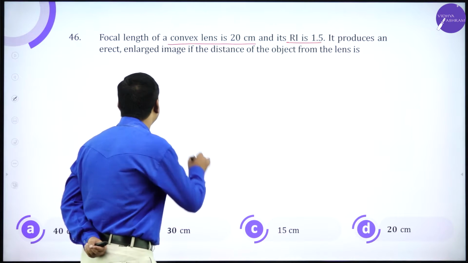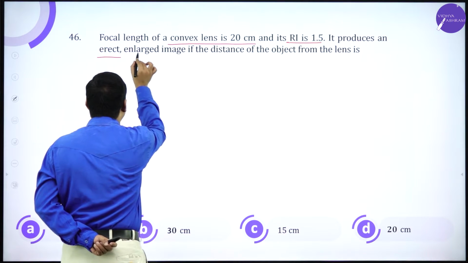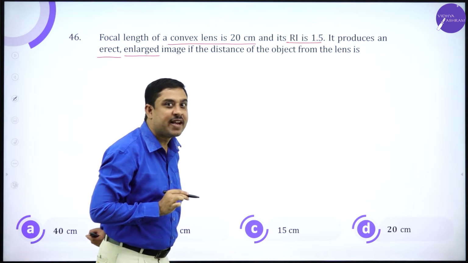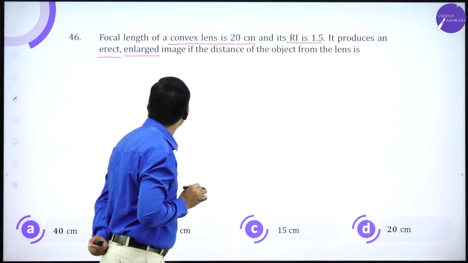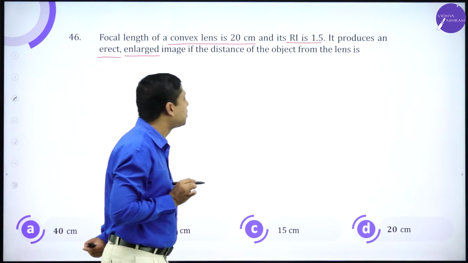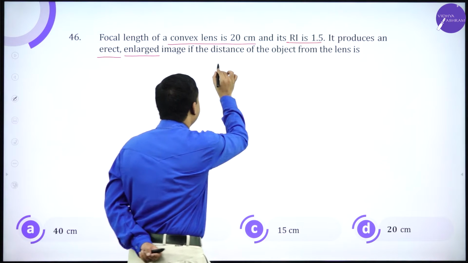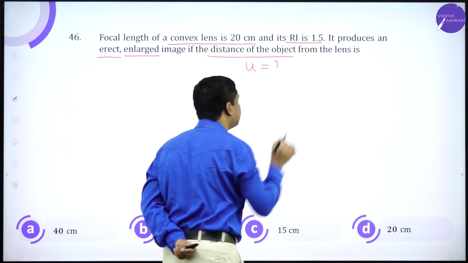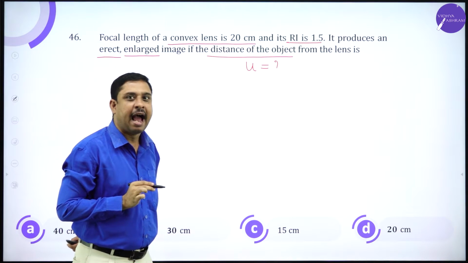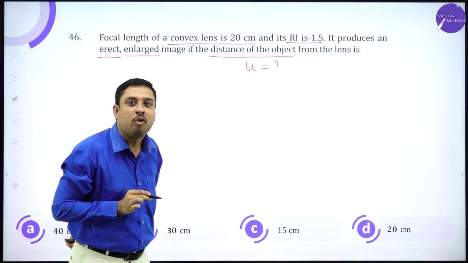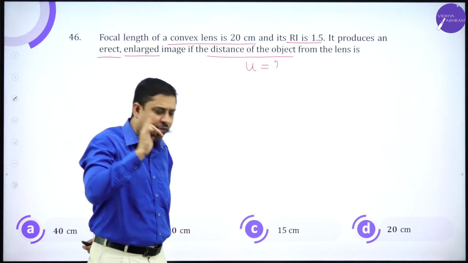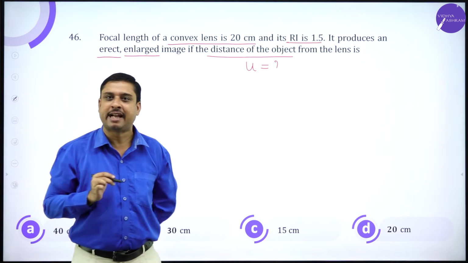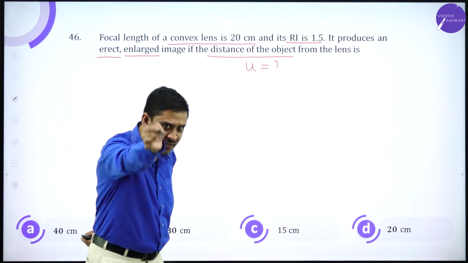It produces an erect, enlarged image. The convex lens is producing an erect, enlarged image if the distance of the object from the lens is, I have to calculate the object distance u. Which formula should we use? Which will be the ideal substitution I can do? Mathematics beda, think physics.